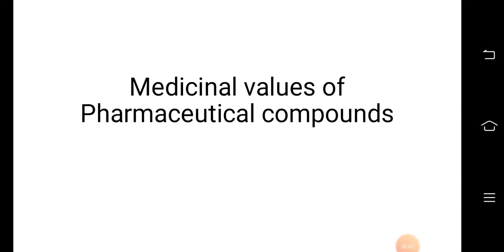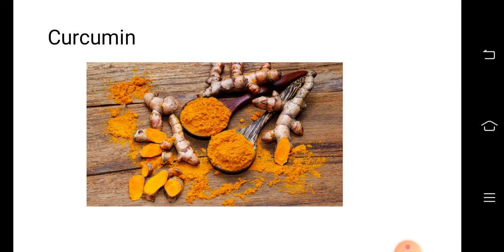Hello dear SY students, presenting to you another topic from section B, medicinal values of pharmaceutical compounds. This is the only lecture that I am going to take from pharmaceutical compounds chapter. To start with curcumin, we all know haldi, which is called as curcumin.